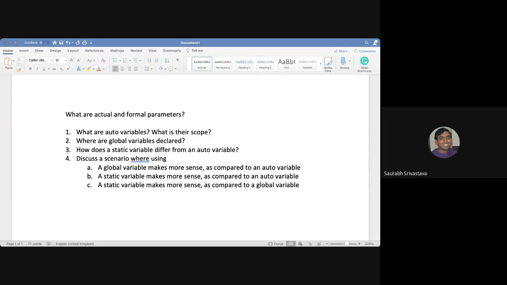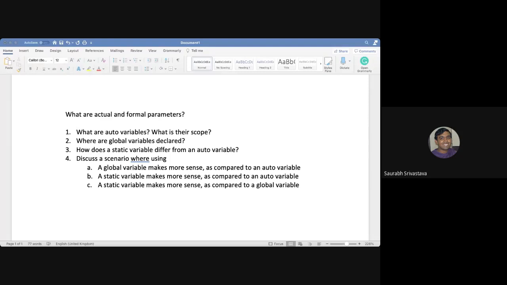I'm not sure whether I have included it in the syllabus, but at some point I would want you guys to see the build process. Let me check the syllabus. Have I included these build things in the syllabus? No, I removed it last time because I sent this syllabus to some of my friends in IIT, and they said you've already burdened students with a lot of syllabus, so don't include anything more. So I decided to remove it, but otherwise I would have shown you what a make file looks like.